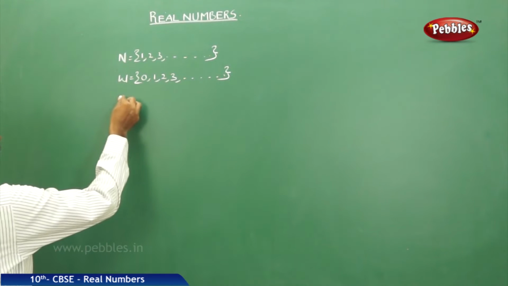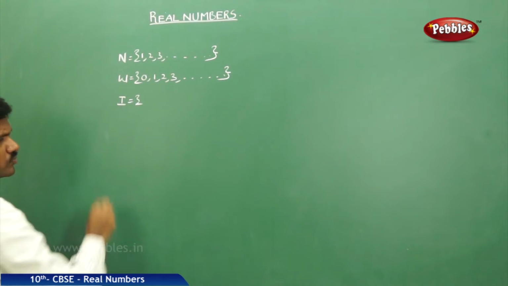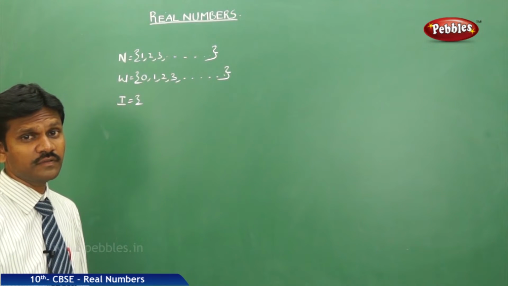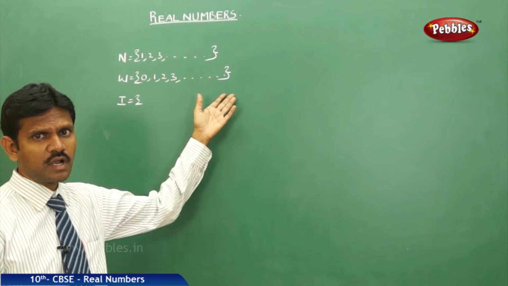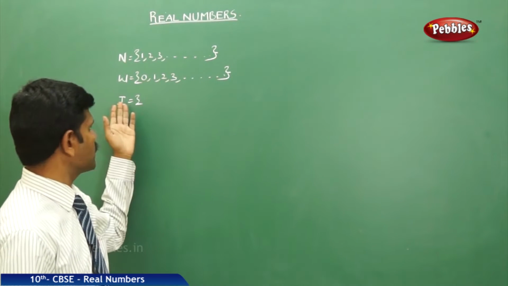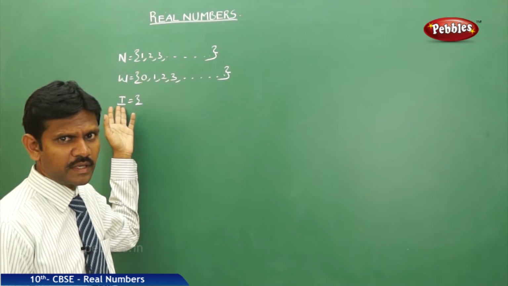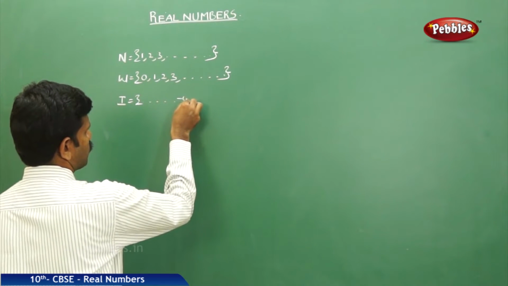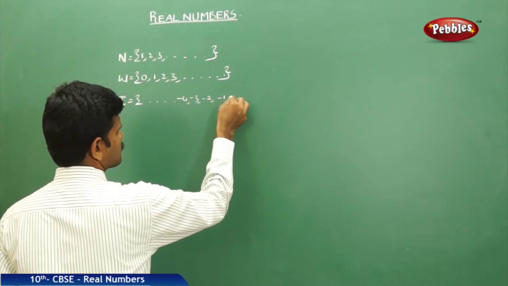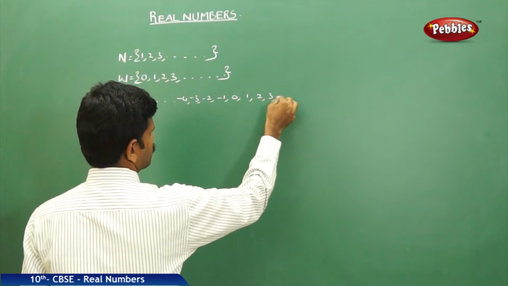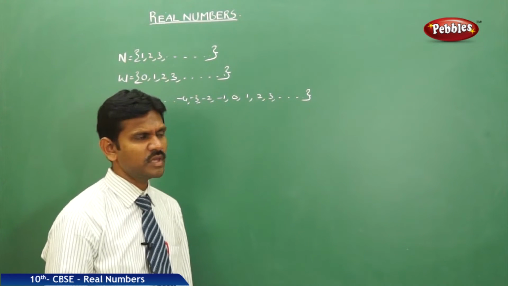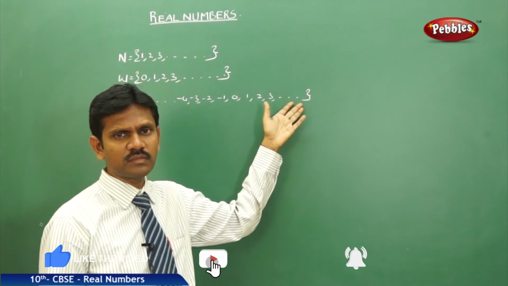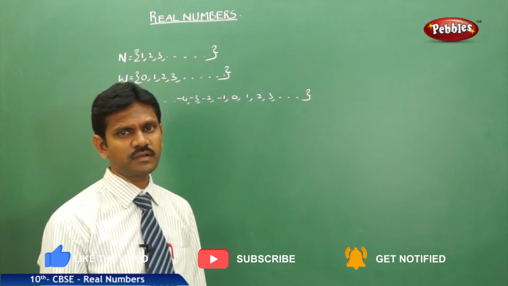Next, what is meant by an integer? How will the set of integers form? The group of negative numbers and positive numbers together with 0 will form the set of integers. Integers are denoted by the letter I or Z. That is, -4, -3, -2, -1, 0, 1, 2, 3 and so on. That means the least number of the integers we cannot define, and at the same time the maximum number of the integers we also cannot define.